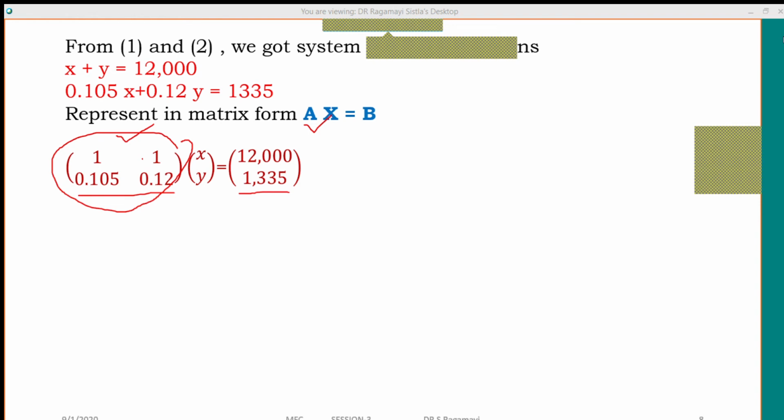What is the key row here? The key row is R1. Now I want to change the elements of R2. Everyone post in the chat box what row operation is required for R2 to make the 0.105 element 0.